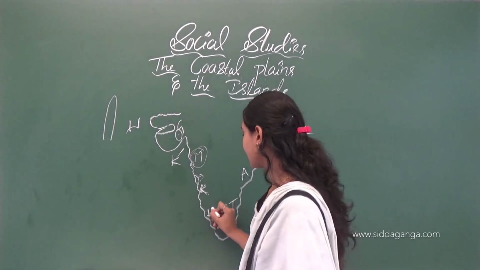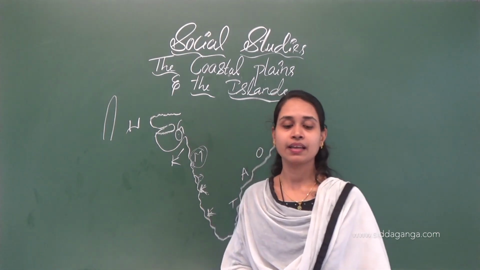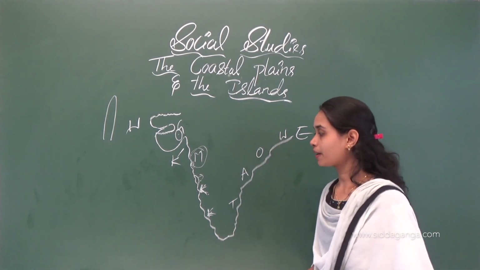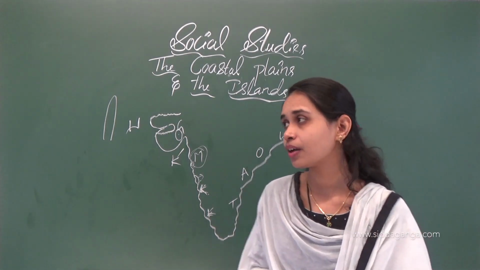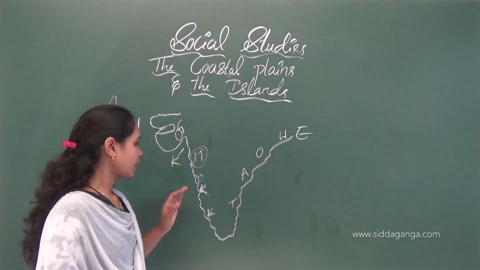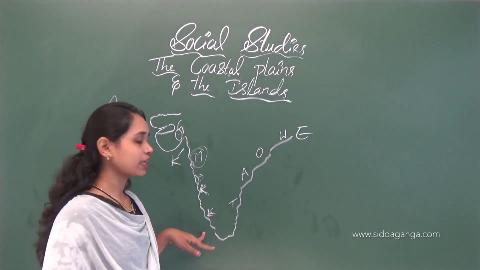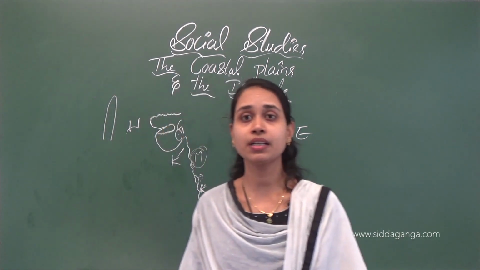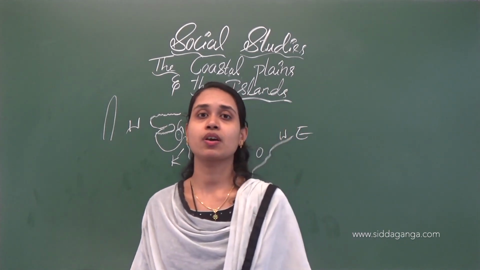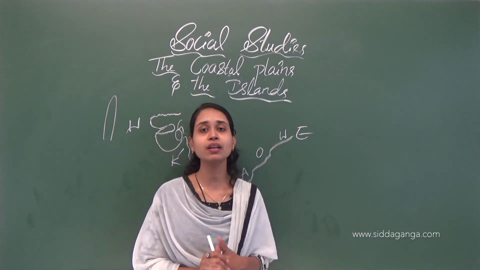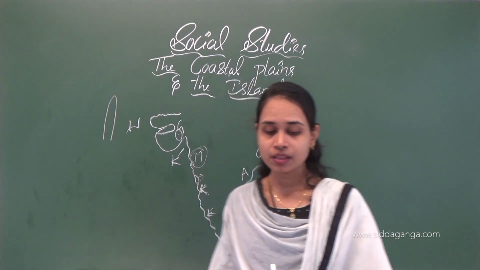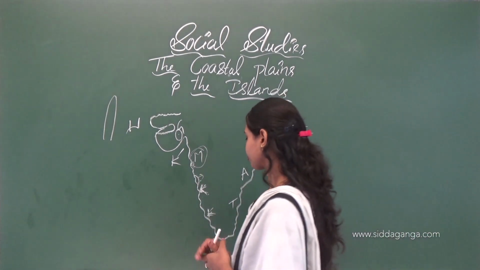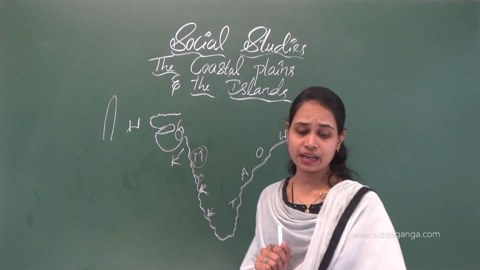Next one is Kerala. The coasts of Karnataka and Kerala are part of the Malabar coast. After Karnataka we can see Kerala here now. It comes under the Malabar coast. The southernmost part of the western coast lies in Kerala.